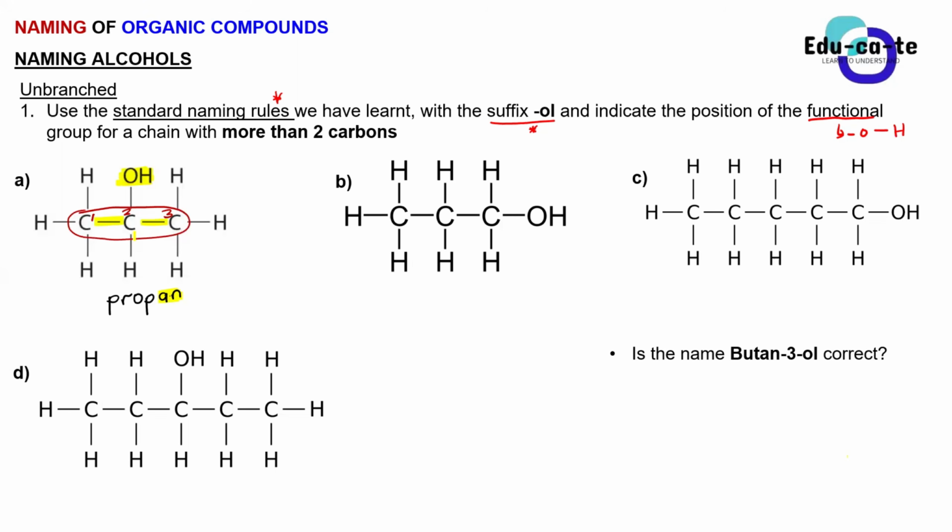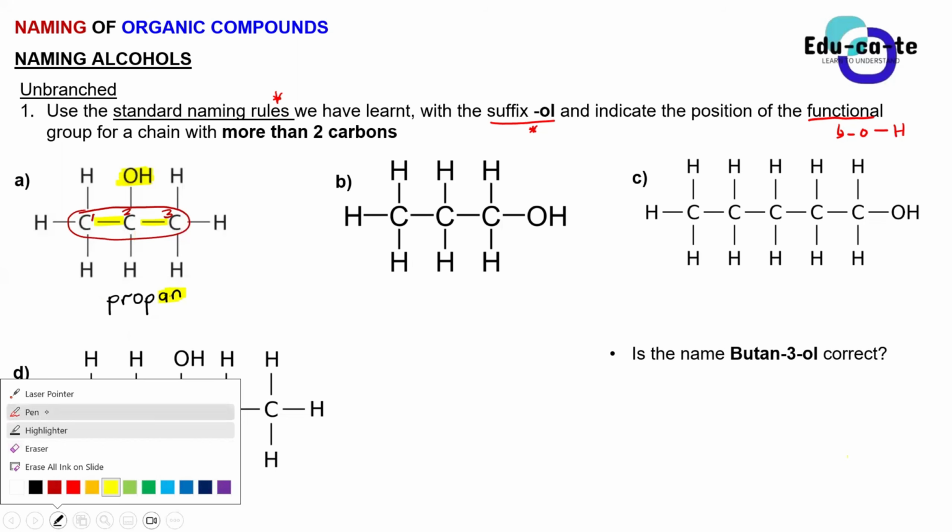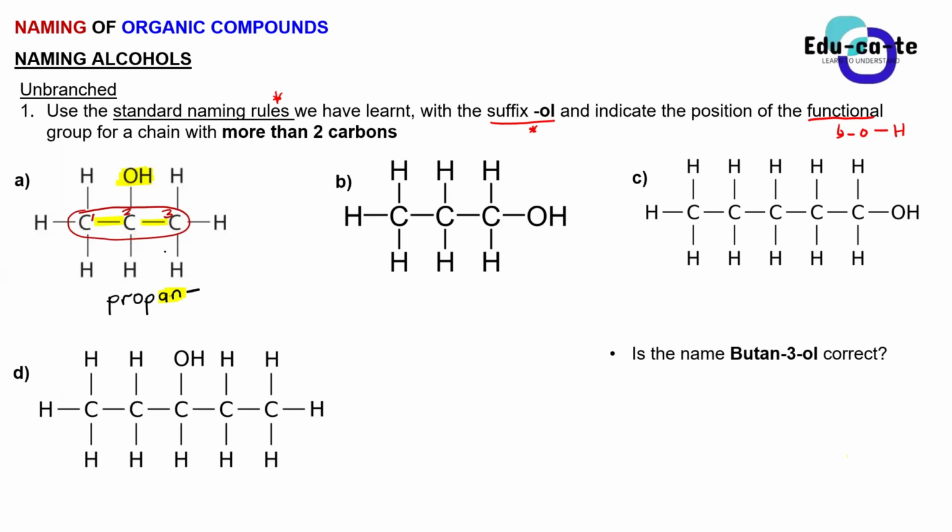But for now, those are saturated alcohols. So basically, this "an" shows that this is a saturated compound. And then after that, you're going to put a dash and tell us the position of the functional group. Because we now have more than 2 carbons in the longest chain, you must tell us where the functional group is found. Where is it found in this way?